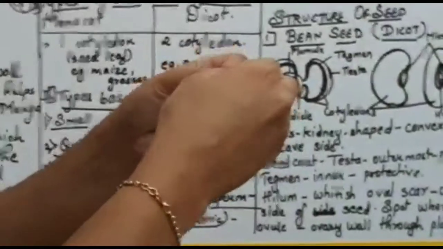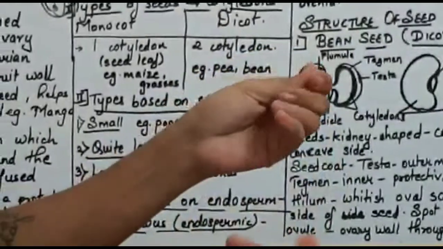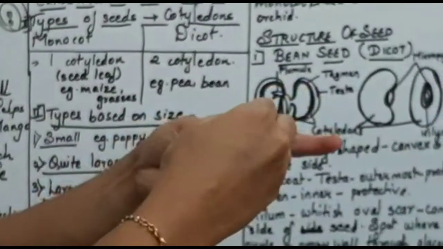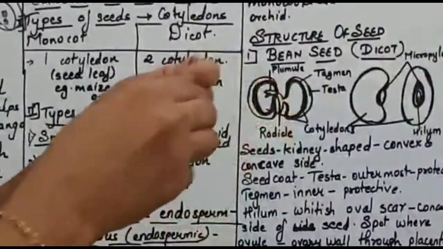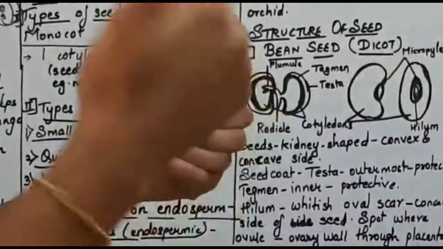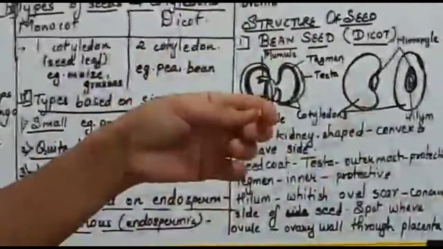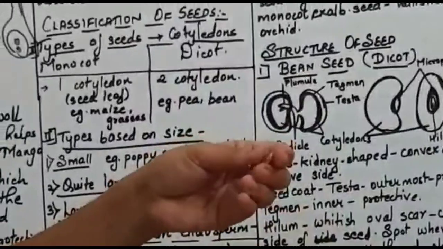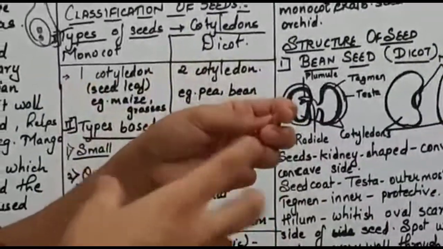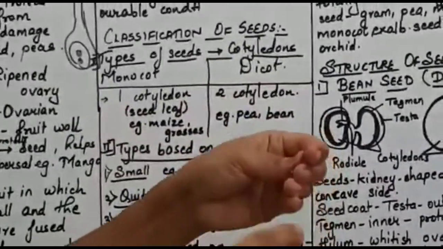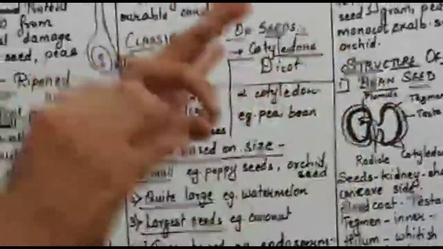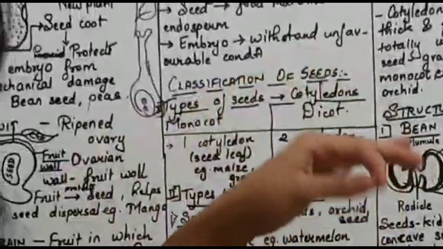Okay, why? The reason is that it's too hard. This is the hard protective outermost covering, which is called testa. If you all try to peel it off with your nail, it won't be possible. This clearly shows that it is the hard protective covering called testa, which really is protective. It gives protection to that seed from any kinds of shock, any kinds of injury, any entrance of the germs.